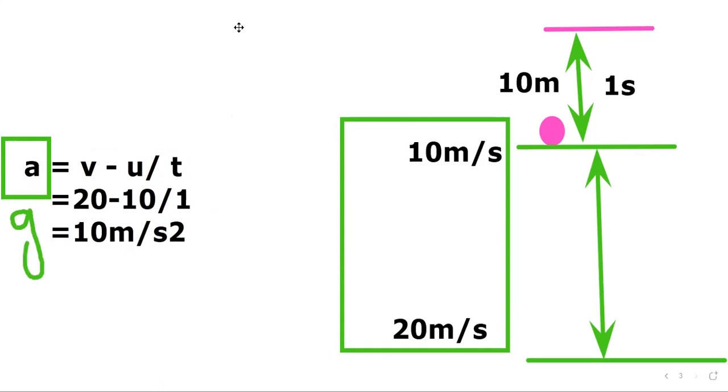Now if the object is moving on the earth's surface, its change in velocity is called acceleration, and a would be the representation of that acceleration. If the object is moving upward and then downward in air, then its acceleration is considered gravitational acceleration, and we represent that acceleration by small g, and its value is 10 meter per second square.